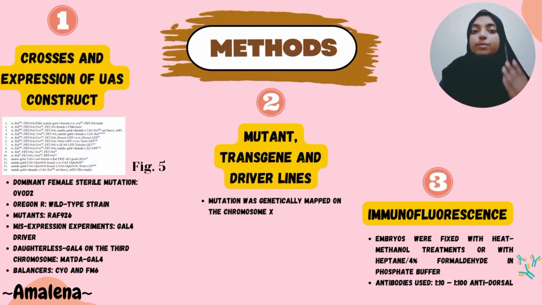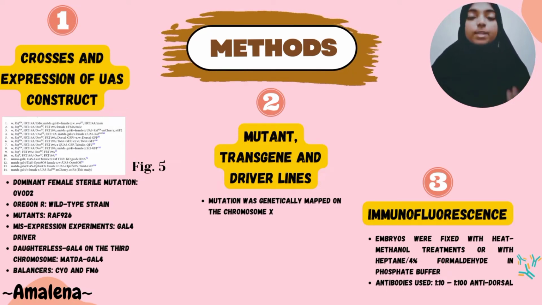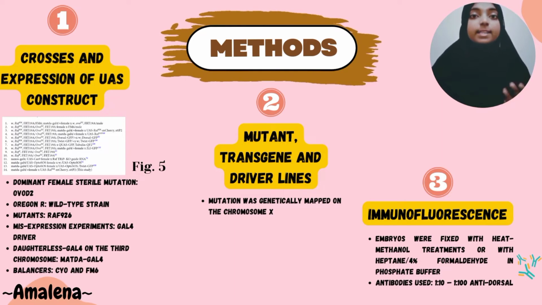In this paper, the mutation was genetically mapped on the chromosome X by complementation with deletion or duplication strains. The third method used in this paper was immunofluorescence. Embryos were fixed with heat methanol treatment or with heptane or 4% formaldehyde in phosphate buffer at pH 7.4, and the antibodies used were 1/10 or 1/100 anti-dorsal.